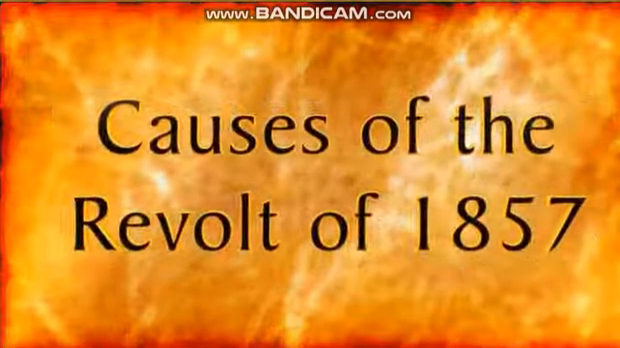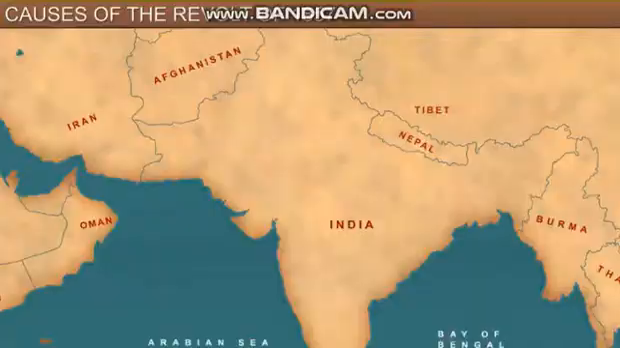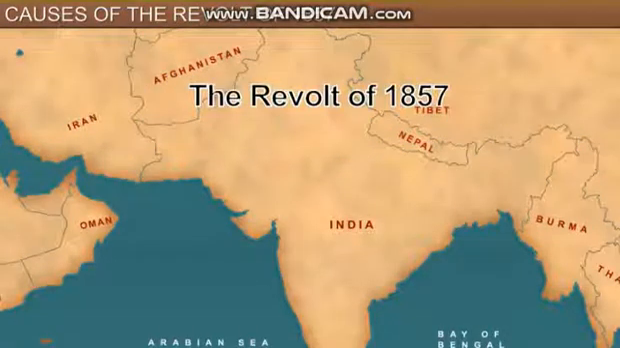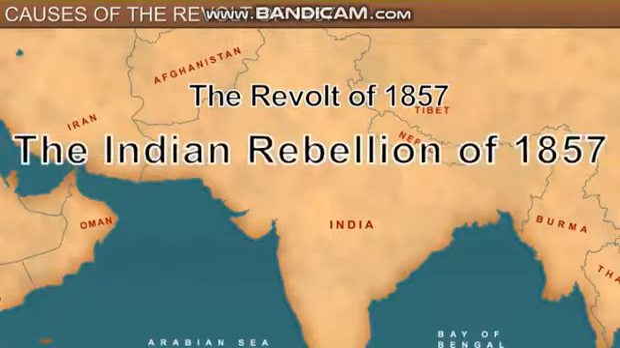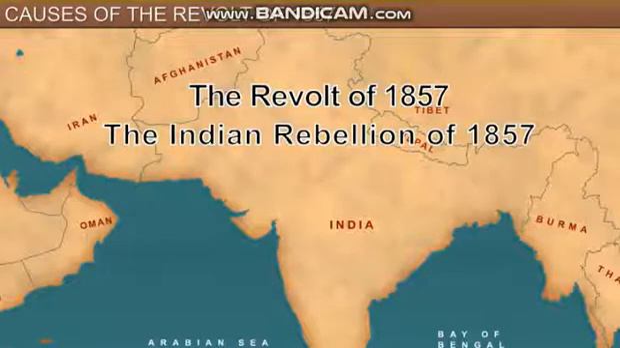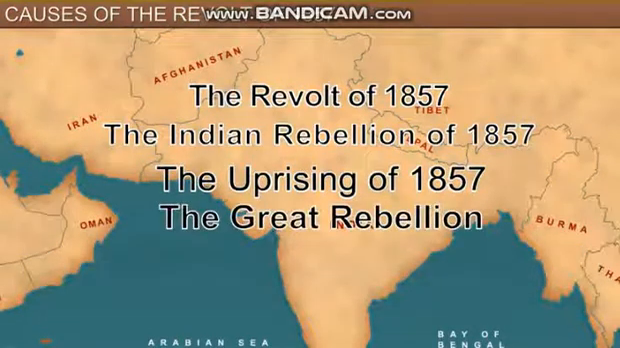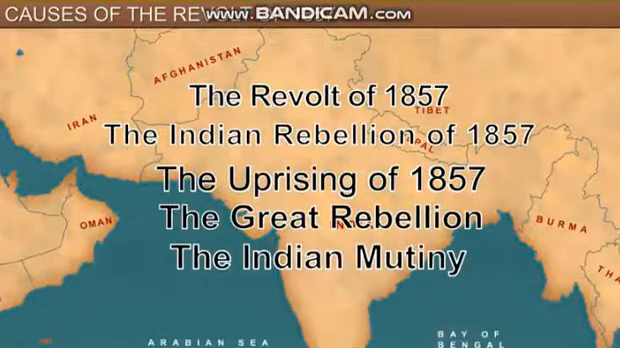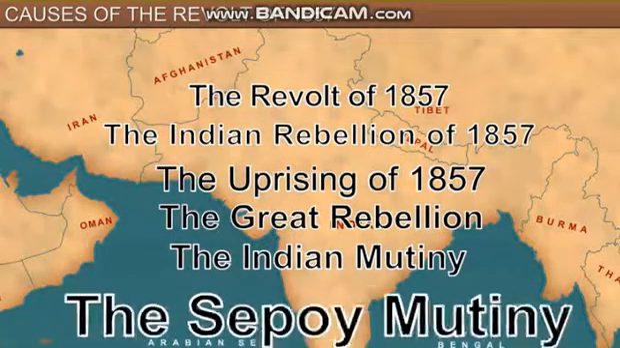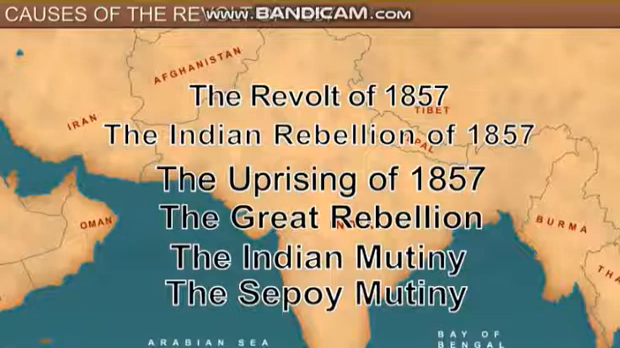You will learn about the causes of the revolt of 1857. The revolt of 1857, the Indian Rebellion of 1857, the uprising of 1857, the Great Rebellion, the Indian Mutiny, the Sepoy Mutiny. These are the different names for India's first war of independence against the British.